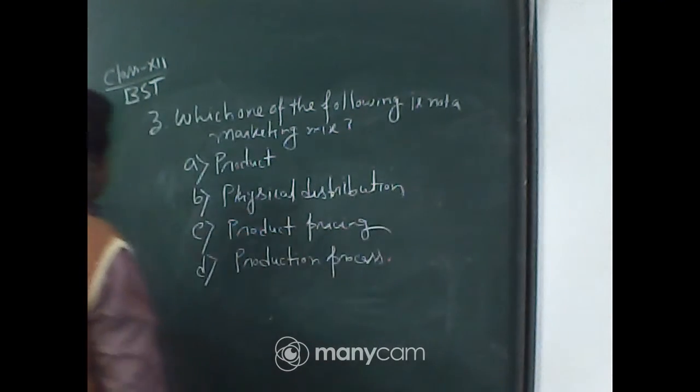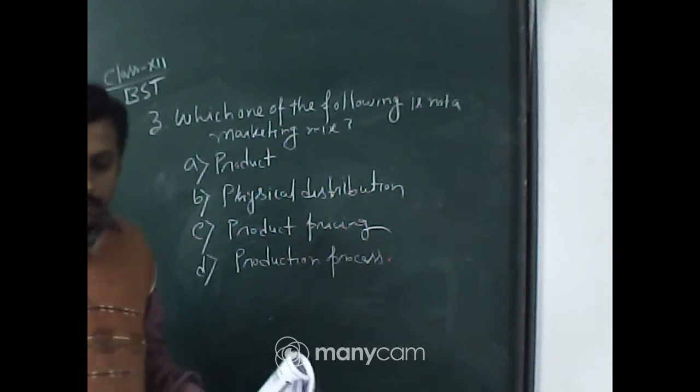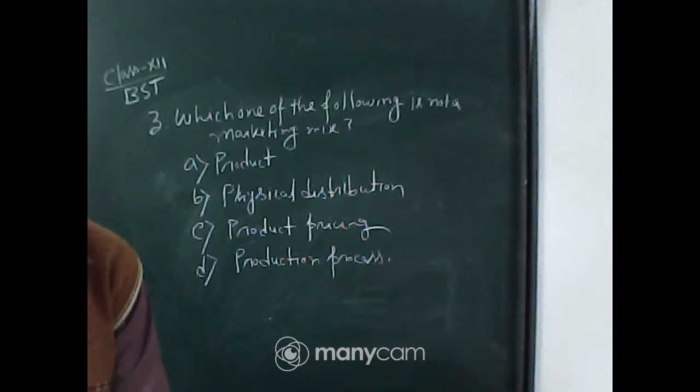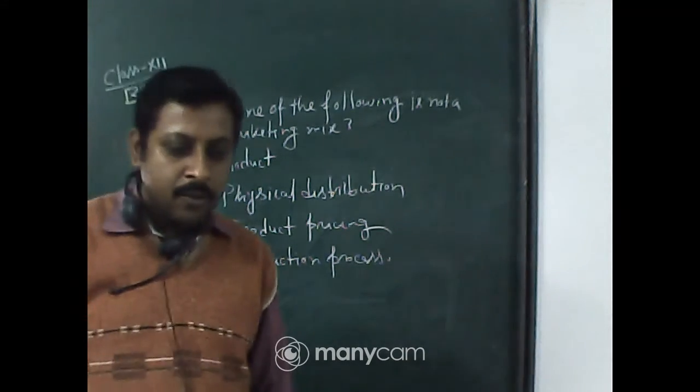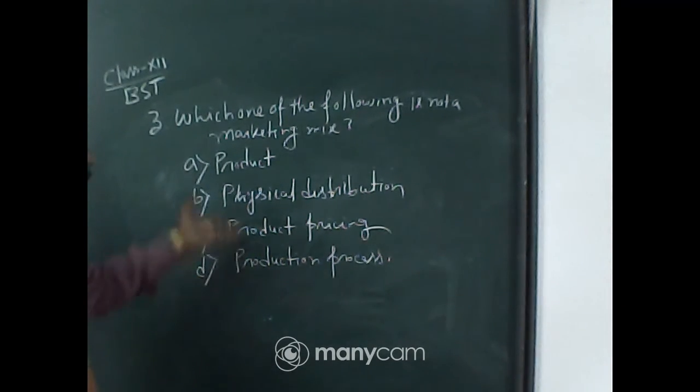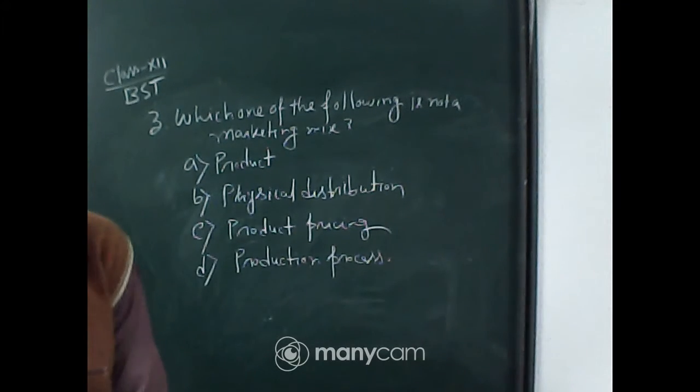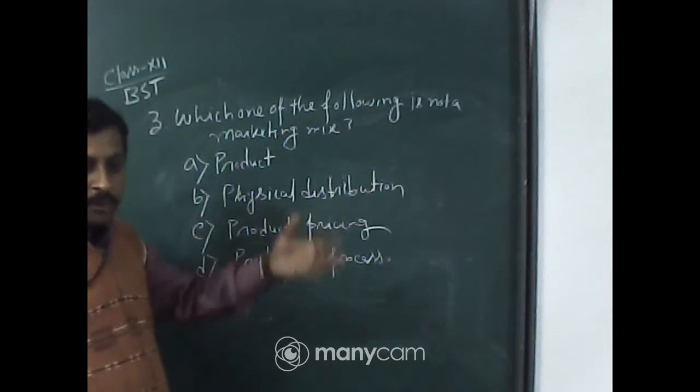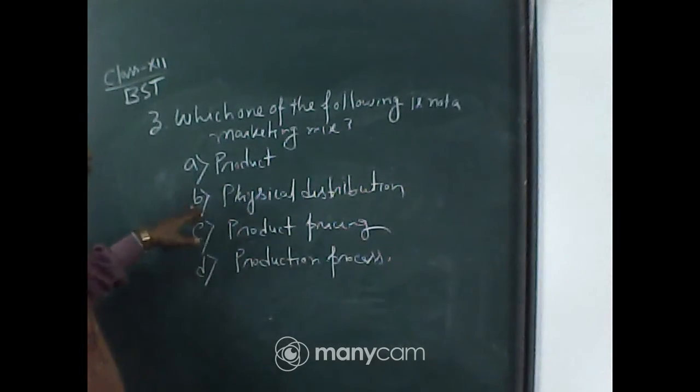What is the right answer? Marketing mix has four elements, so from here you can easily identify which one is not included. Product is a marketing mix. Physical distribution means where you physically distribute the product, that is place, which is also marketing mix.